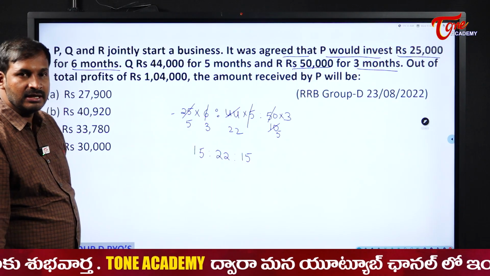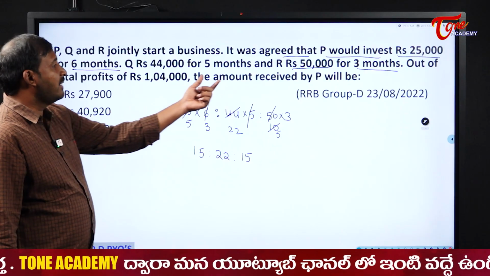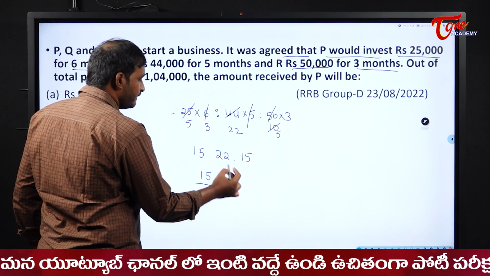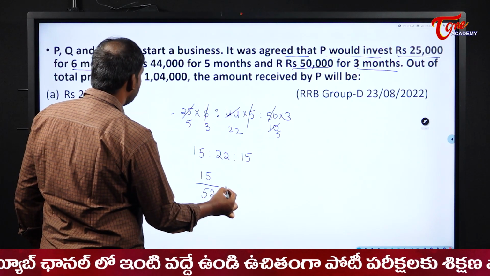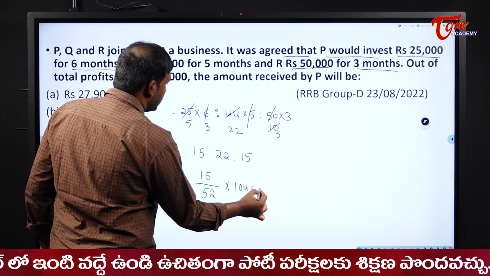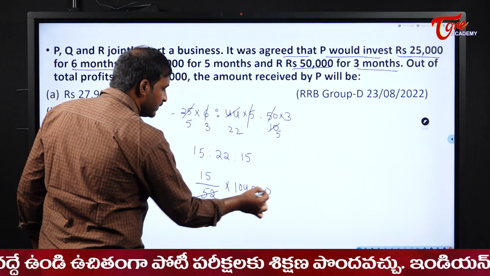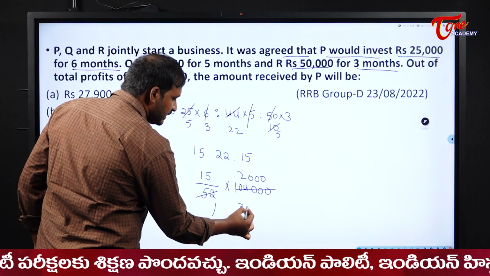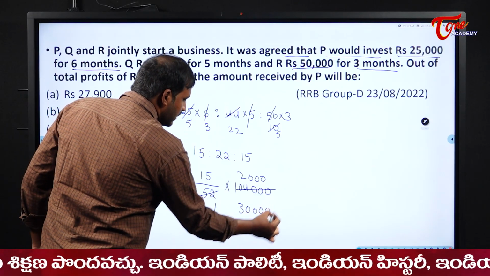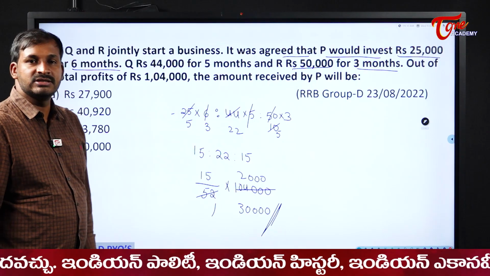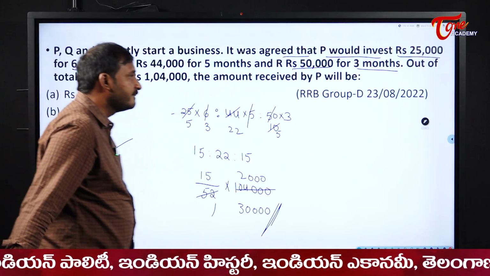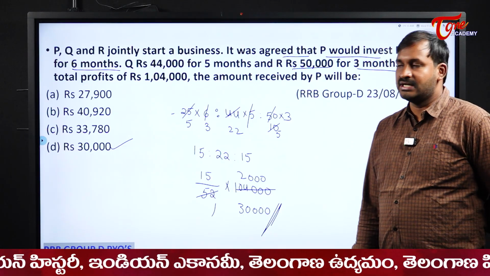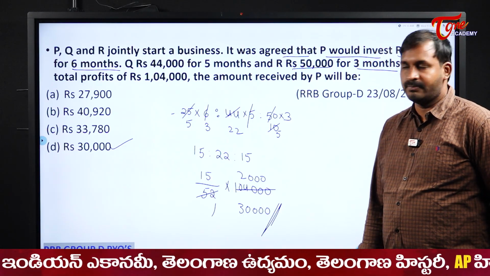Finally, we need to divide the money. Now, the amount received by P will be, P is receiving how many parts? 15 parts out of total 52 parts into 104,000. So 52 twos are 104 and 000. So 15 twos are 30 and beside that 3 zeros. So P receives 30,000 as his share in the total profit.